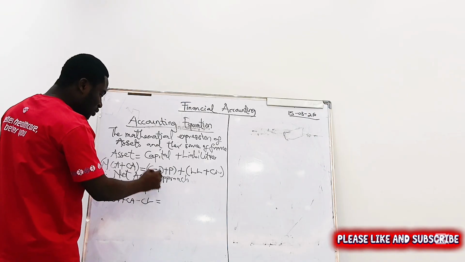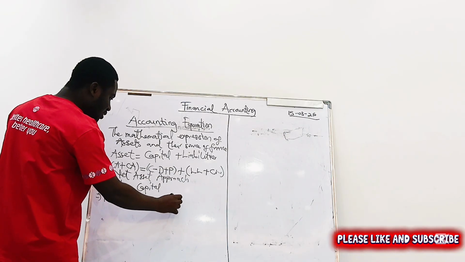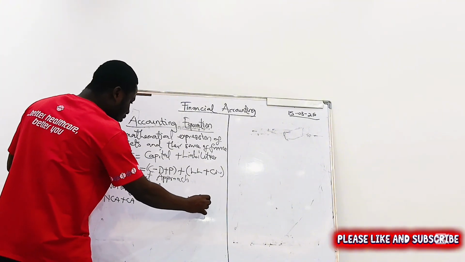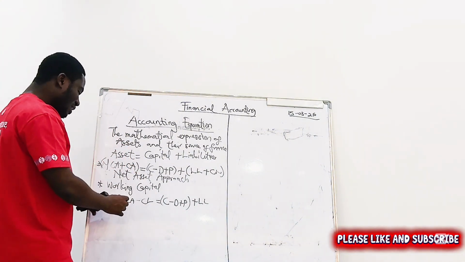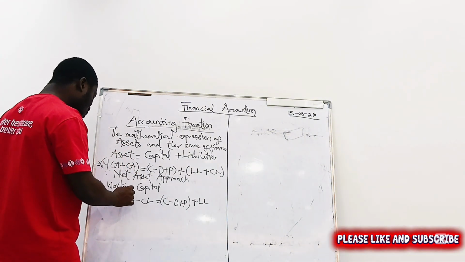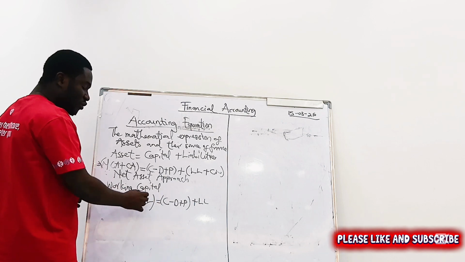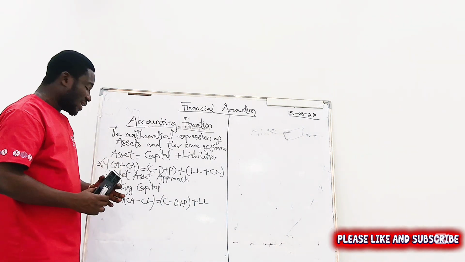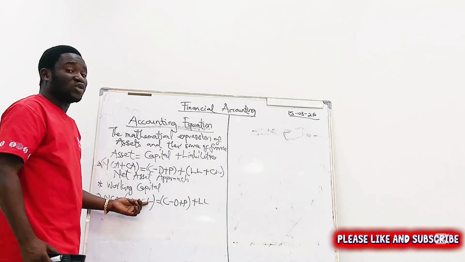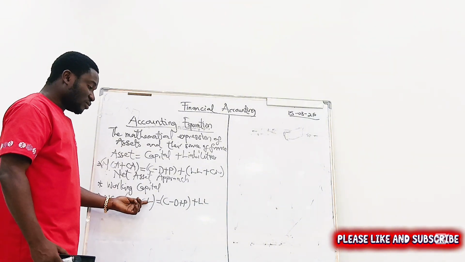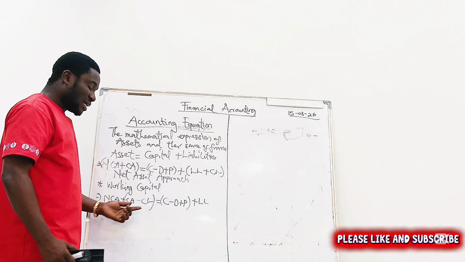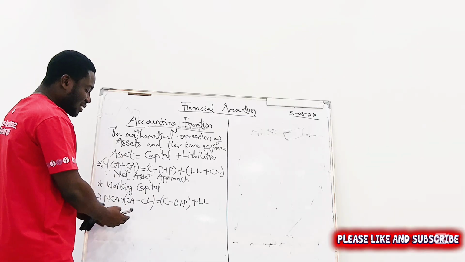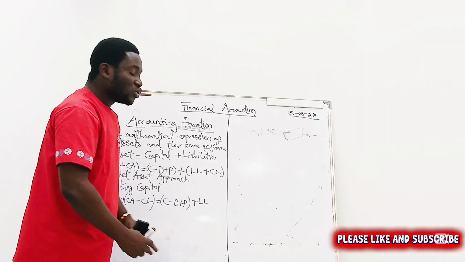Equal to, it will still remain D plus P. Then now plus LL. Now you know that we must always tackle this if you are talking about working capital. I told you that working capital is your current asset minus your current liability. So when you get it and you add it to this, you have gotten one side. This side must be equal to this side.